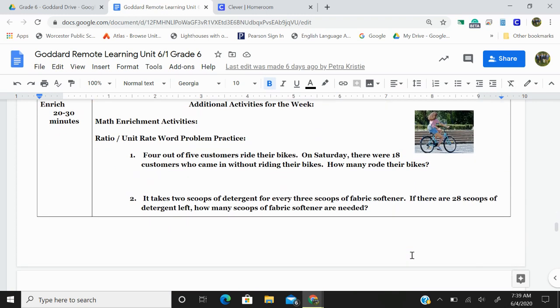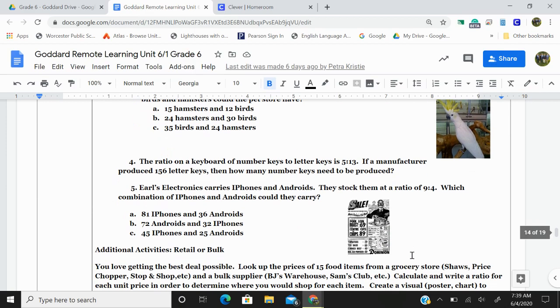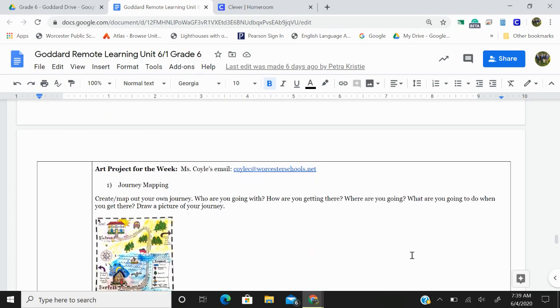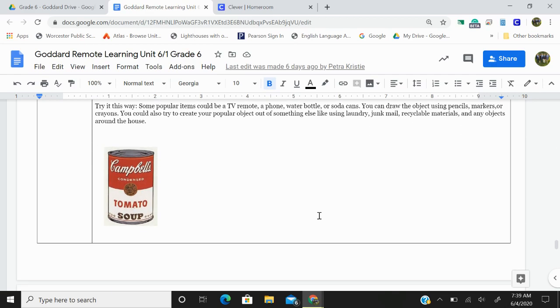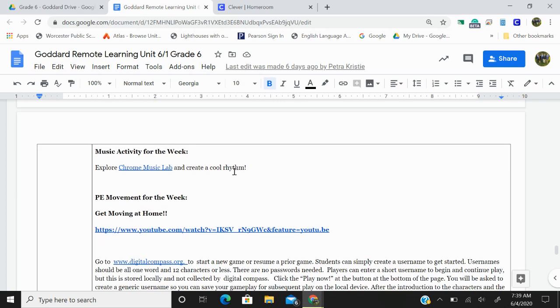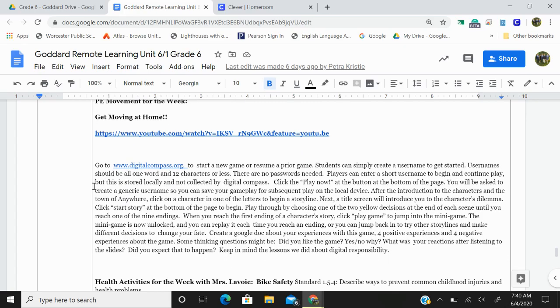Okay, so your additional activities for the week, plenty of things to keep you active and engaged all day today. Your math activities, which I have read those. Miss Coyle's art projects. If you haven't done one yet, try one today and send her a picture of it. Your music activities for the week. Here's a link. Physical activities for the week. I read Miss Lavoie's health activities and mindfulness. I'll read Mr. G's enrichment today.